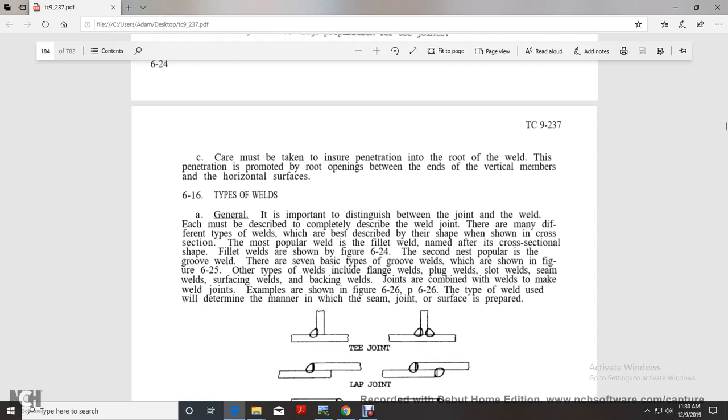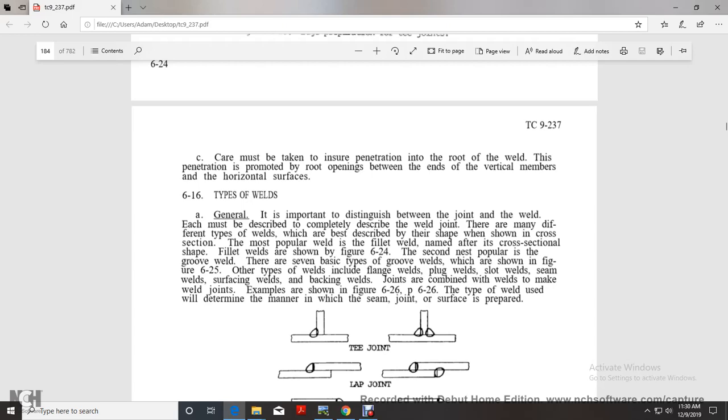It is more important to distinguish the type of weld from the type of joint. To completely describe a weld joint, the type of weld is best described by the shape of the cross section. The most popular weld is the fillet weld, whose cross section shape is shown in figure 6.24.